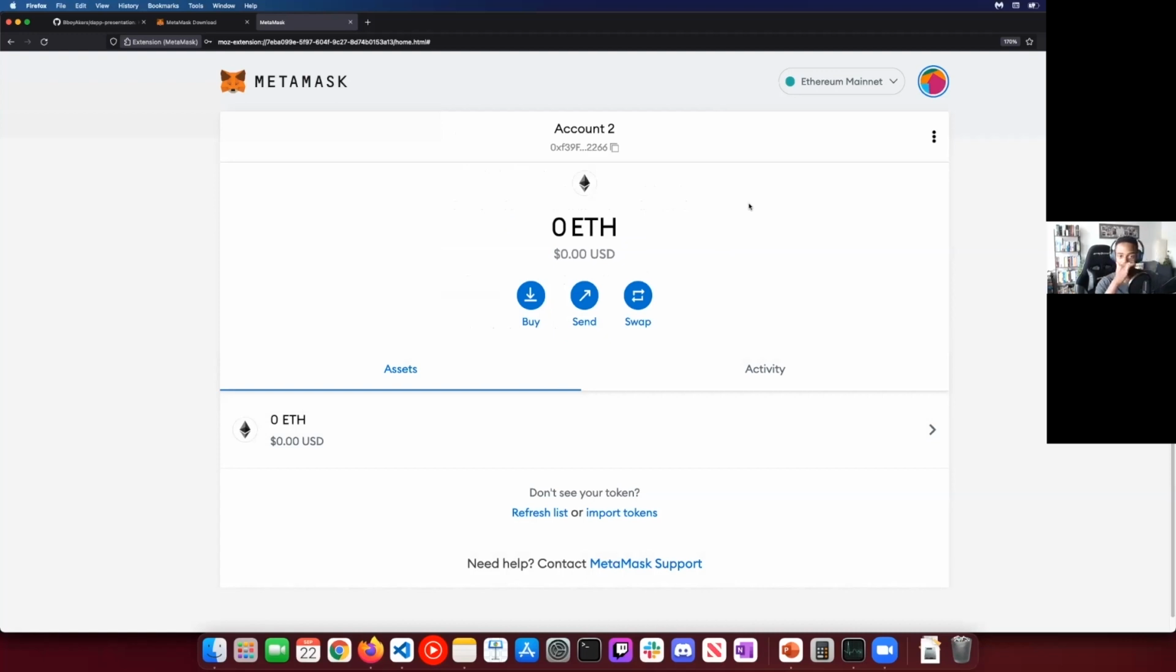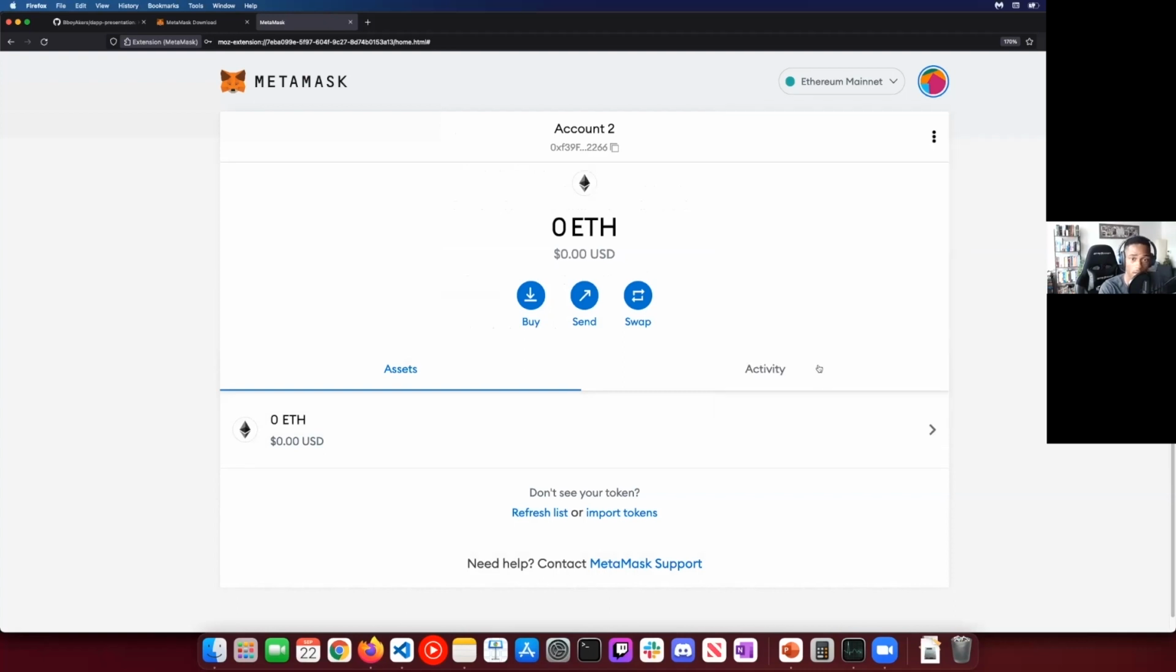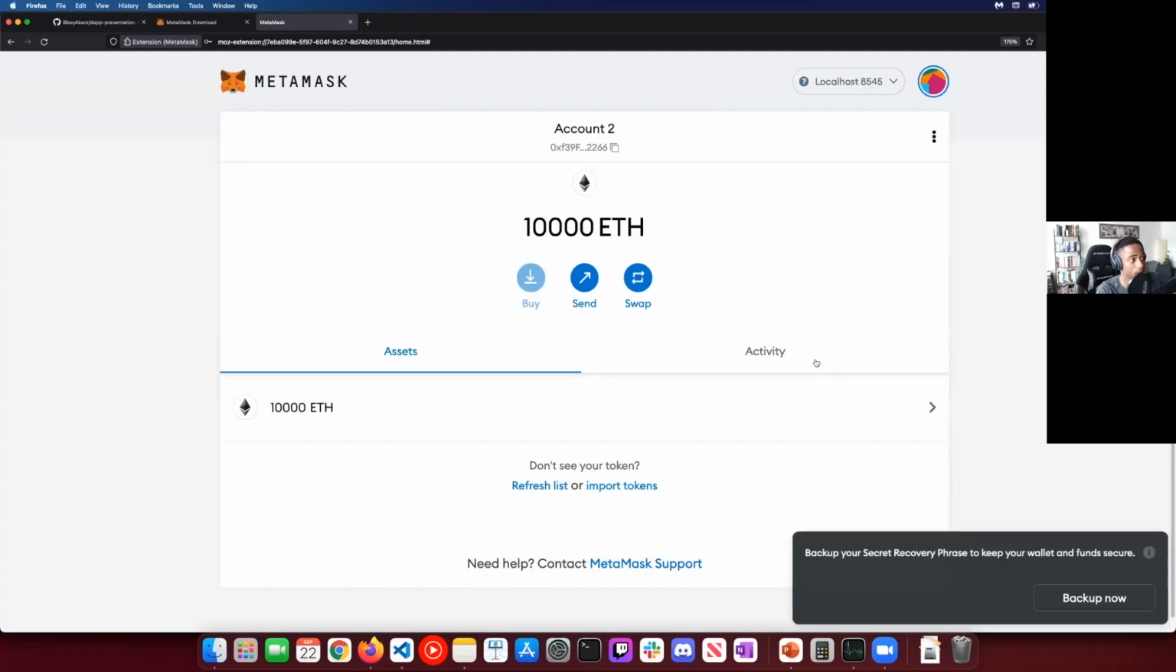And you don't see anything. That makes total sense because we are on the Ethereum main network, right? What we're doing now is local development. So we're going to click over and go to our localhost, which should be 8545. And now we're rich. Once you import that account, you should see 10,000 ETH.